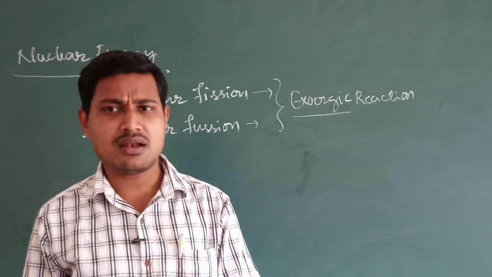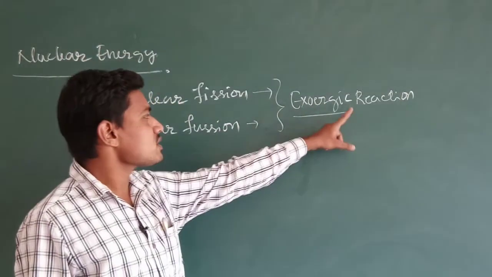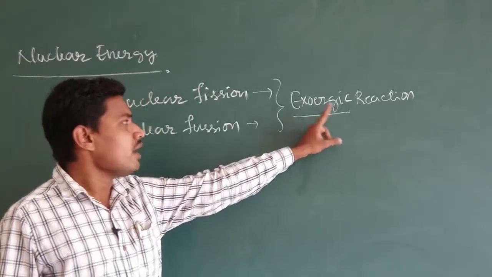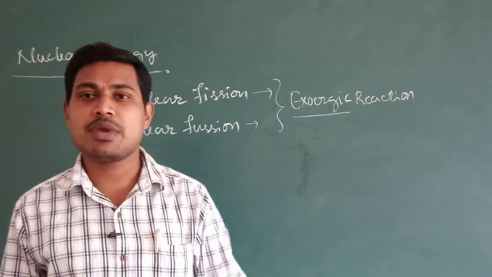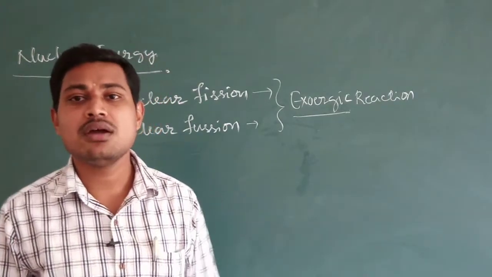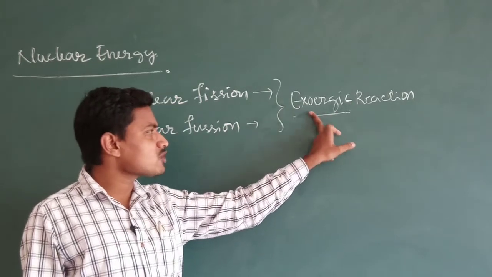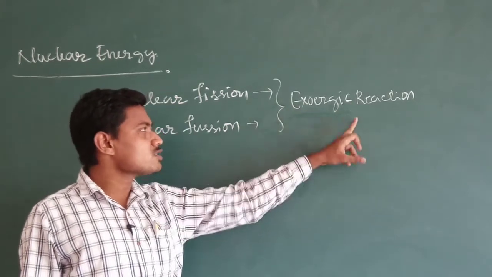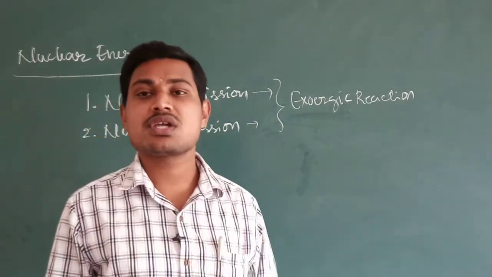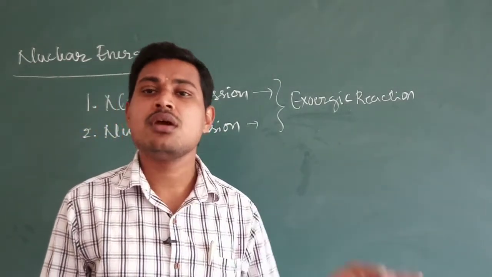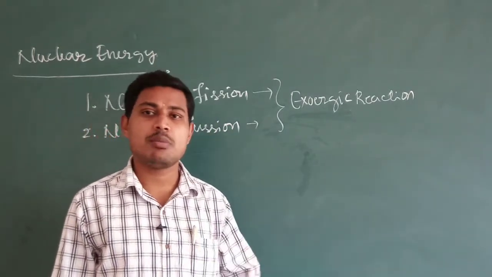The energy is released in the process that is called an exoergic reaction. In the case of an exoergic reaction there is a natural decay, that is, spontaneous disintegration, undergoing natural decay. So in natural decay we find exoergic reactions. If it is an artificial decay such as positron emission, under that condition we call it an endoergic reaction. The Q value will be negative.